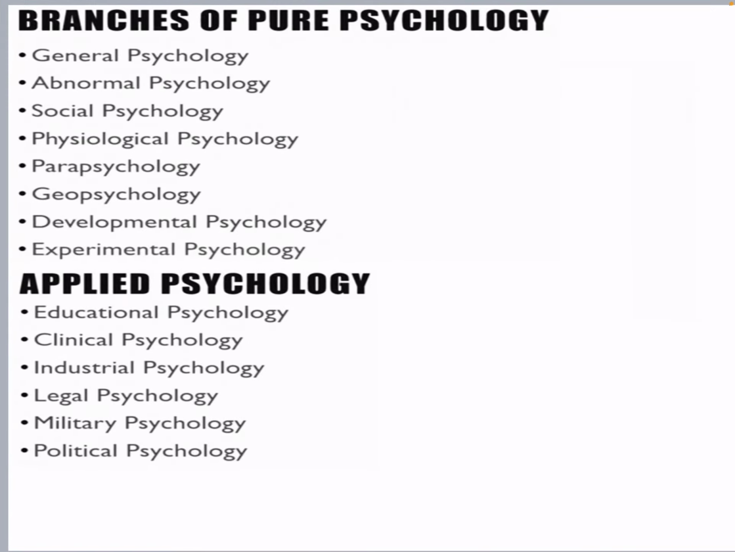Like the branches of pure psychology, there are two types of branches. First, the branches of pure psychology, and second, applied psychology. Branches of pure psychology have general psychology. General psychology is the general trends of what is going on. Abnormal psychology is like what sort of stress you are having, why you are stressed, what sort of mental illness you are having. Social psychology is something like what is changing in the society, what is coming and what is going.